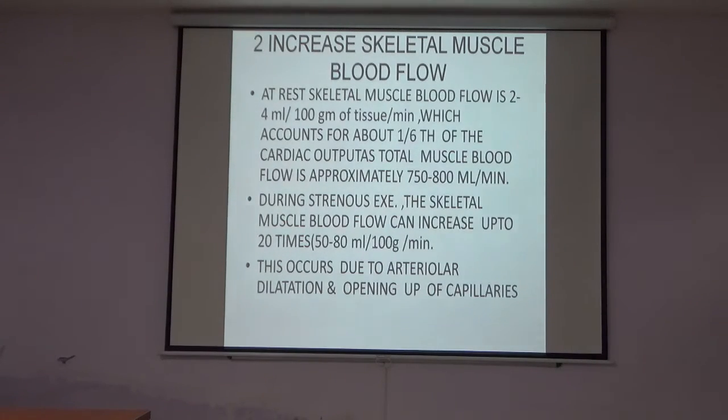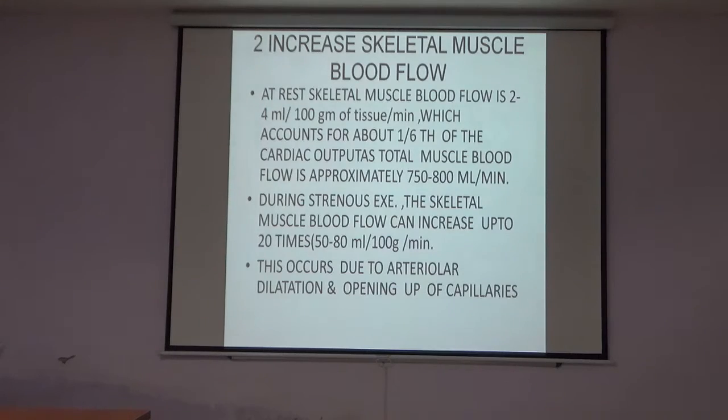Second is increase in skeletal muscle blood flow. The blood flow to the muscles increases. At rest, the skeletal muscle blood flow is 2 to 4 ml per 100 gram of tissue per minute, which accounts for about 1/6 of the cardiac output. The total muscle blood flow is approximately 750 to 800 ml per minute.